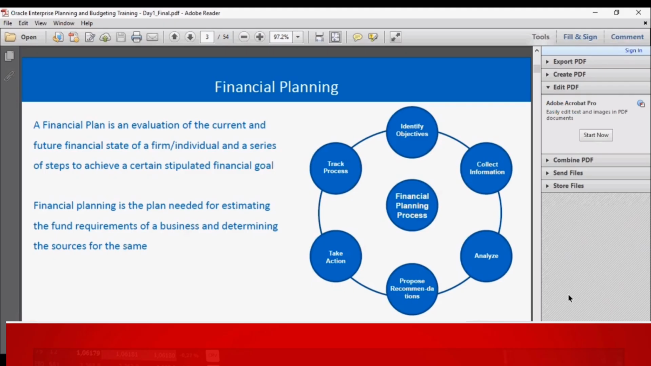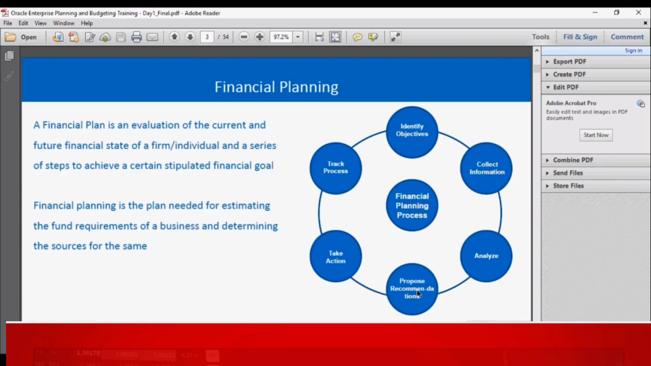First of all, we need to identify the objectives of the organization, like where to invest and what to invest, where to spend, etc. Then, once the objectives are set, we need to collect the necessary information to implement those objectives. Collecting all the necessary and full-fledged information is crucial for a successful outcome. Then, once the information is collected, we need to analyze it and pick the recommendations to implement in order to achieve those objectives.